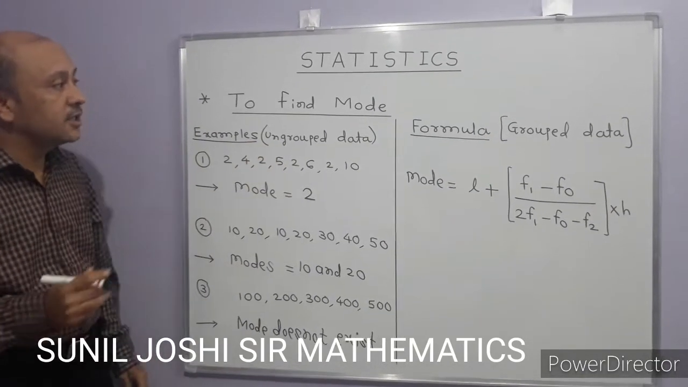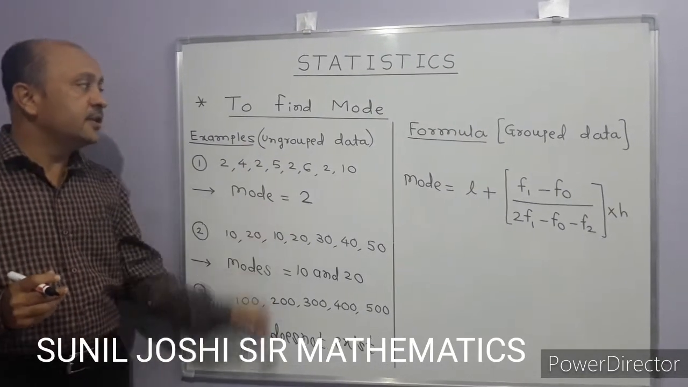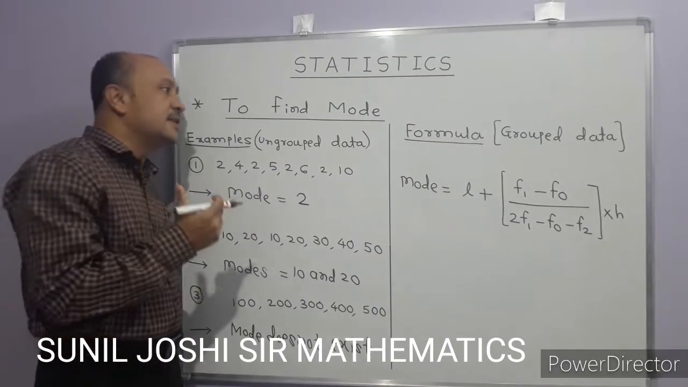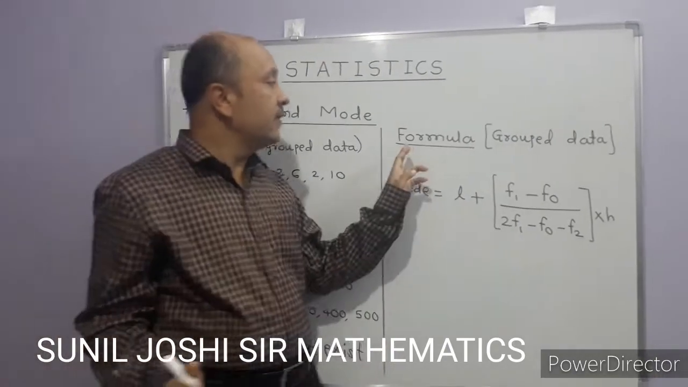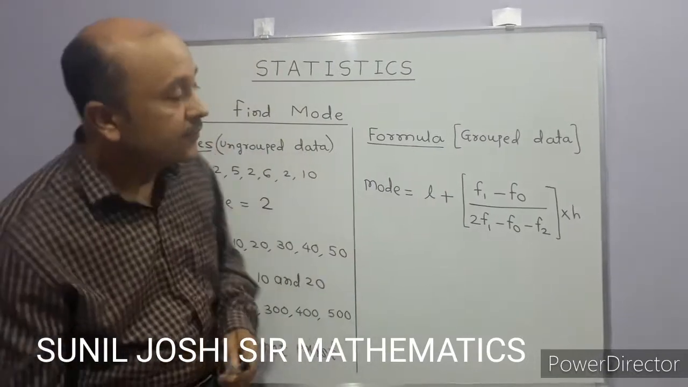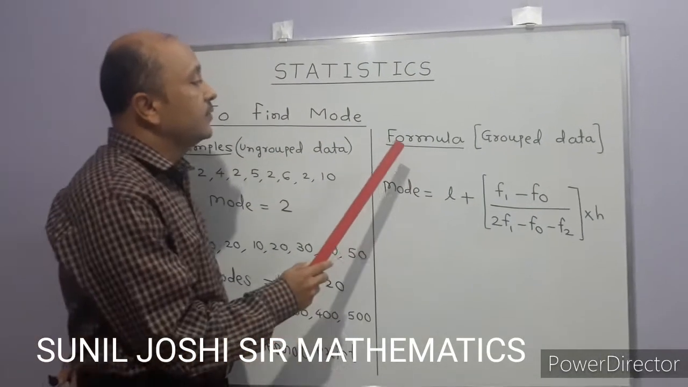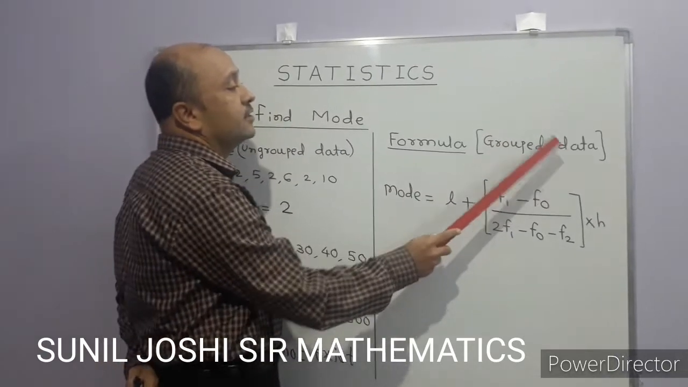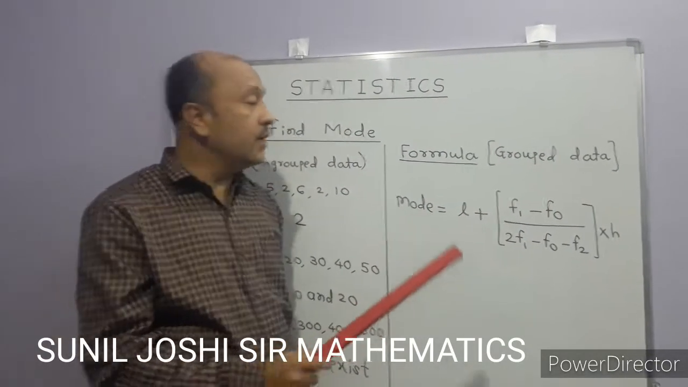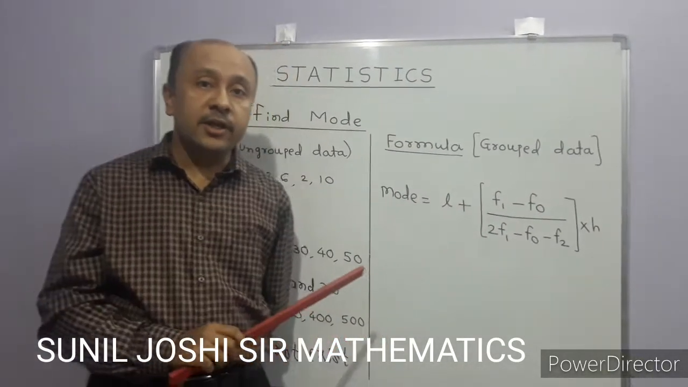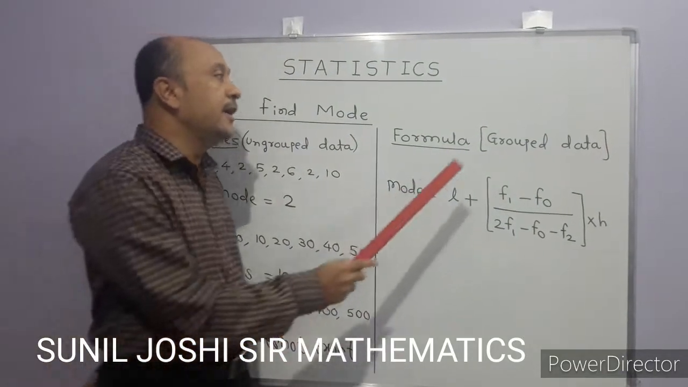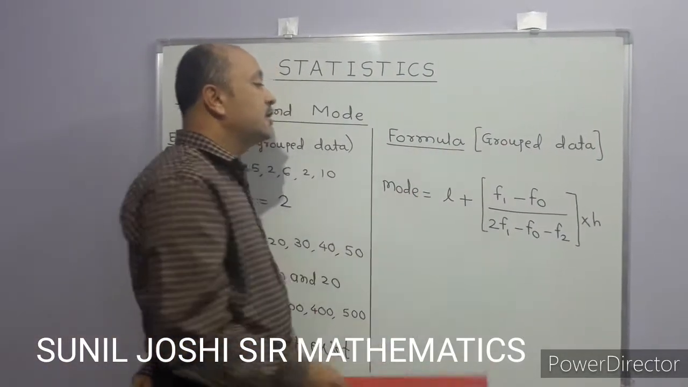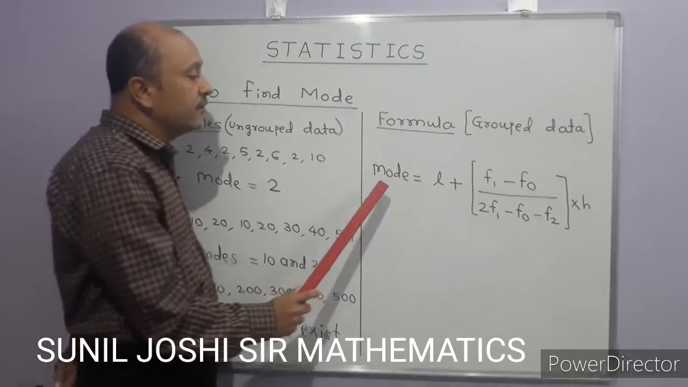Okay, so let us see now, if the data is given in the form of grouped frequency, then there is a ready-made formula that we are going to see. In standard 10 you are going to learn this formula for grouped data. It means the classes are given, like 10 to 20, 20 to 30, 30 to 40. These are called grouped data. In that case there is a ready-made formula. So what is that formula?